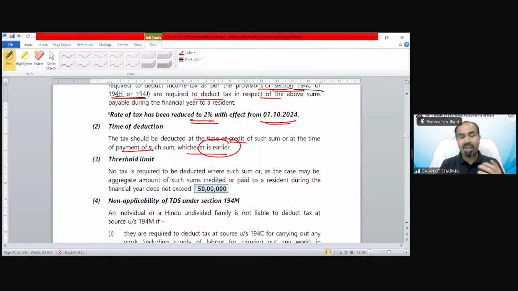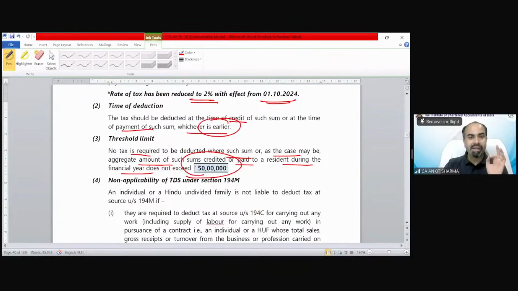Before this, the highest limit was 2,40,000 in a year in case of section 194I. But this is 50 lakh rupees. No tax is required to be deducted where such sum, or as the case may be, the aggregate amount of such sum credited or paid to a resident during the financial year does not exceed 50 lakh rupees. Clear?